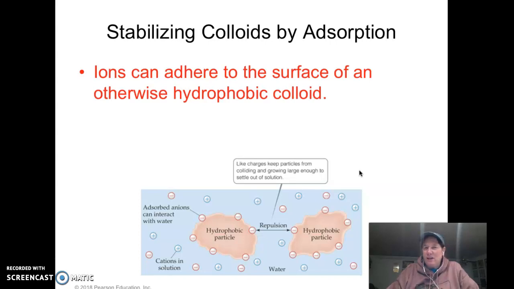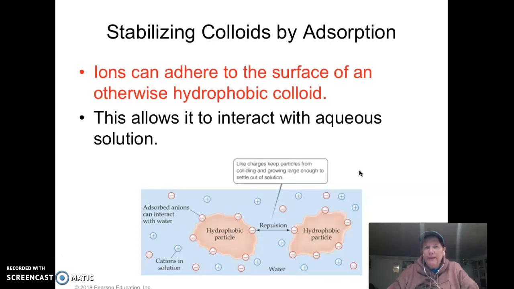Colloids help by what they call absorption. You get ions that stick to them, okay? Ions that adhere to the surface, like you can see right here. Here's a hydrophobic particle. The water doesn't want to go near it because hydrophobic means it's afraid of water, okay? And they'll push each other apart. So this can happen in an aqueous solution, in a water solution, but they'll situate themselves in a way that they don't have to be exposed to much water, okay?